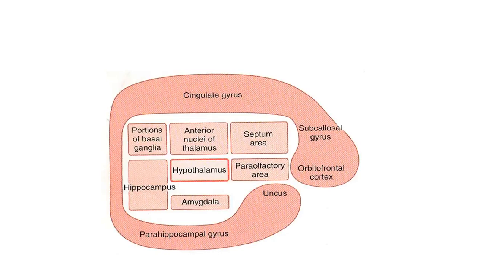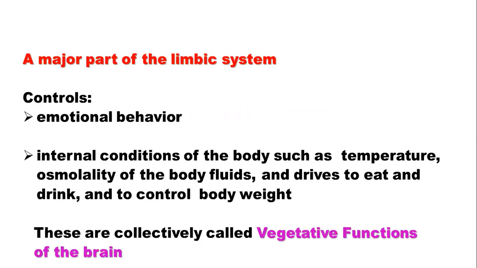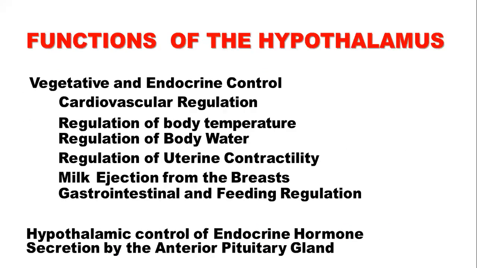We start with hypothalamus. Hypothalamus is the main part of the limbic system that controls emotional behavior, internal conditions of the body, such as temperature, osmolality of the body fluids, and drives to eat and drink and to control body weight. All these functions are collectively called vegetative functions of brain.